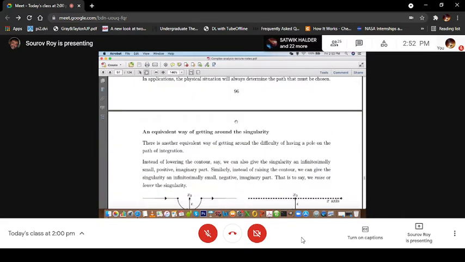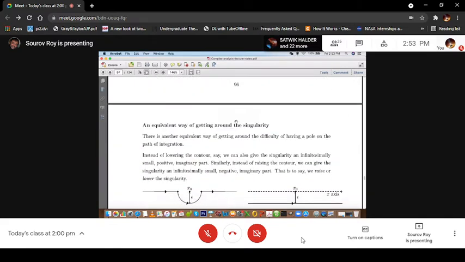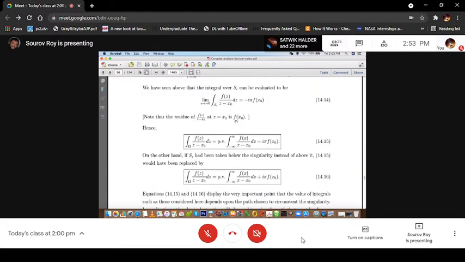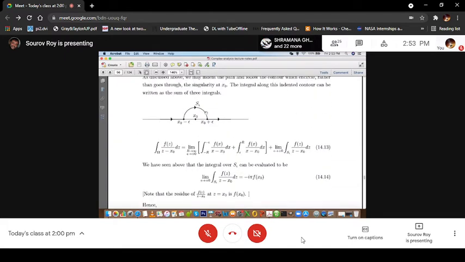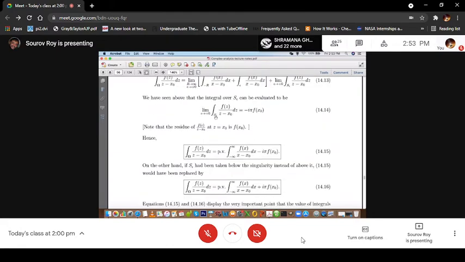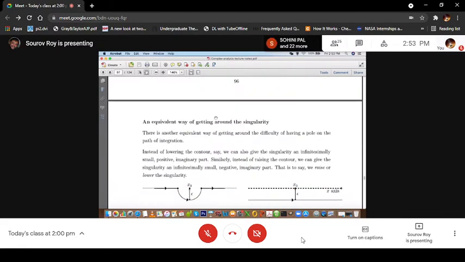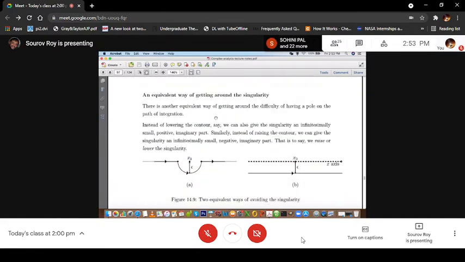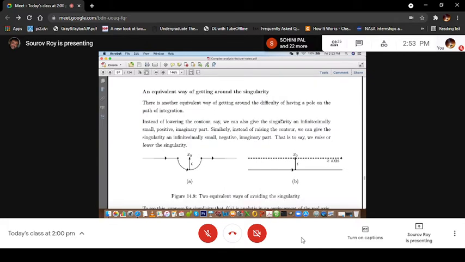Now let us also discuss an equivalent way of getting around the singularity. This is one way to do this: you just indent the contour. But there is an equivalent way of getting around the singularity when you have a pole on the path of integration.